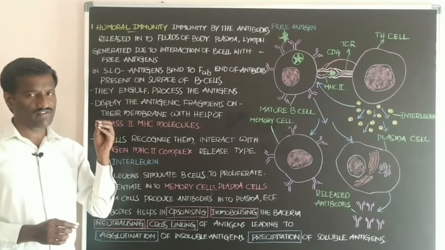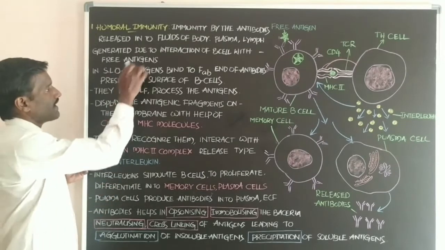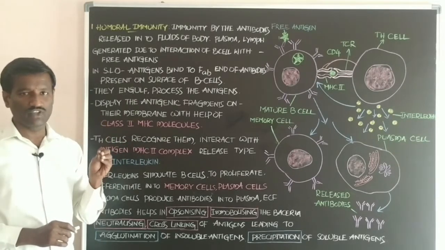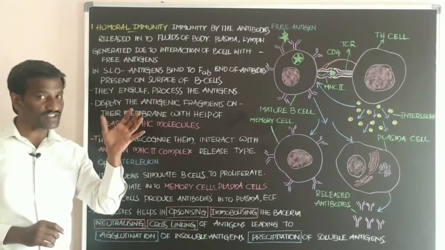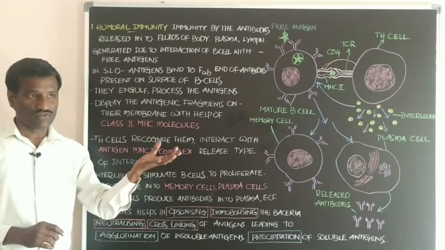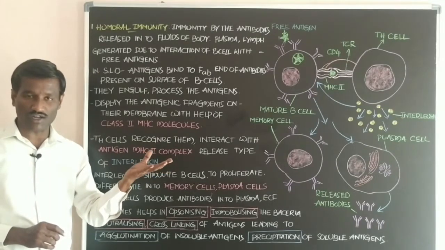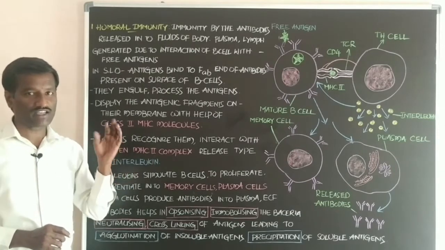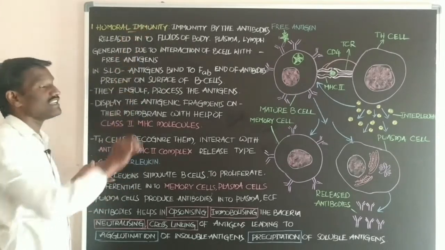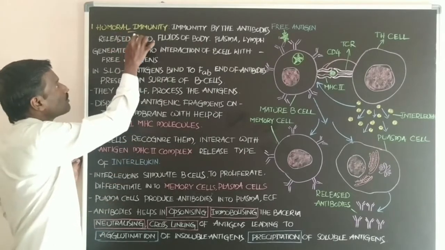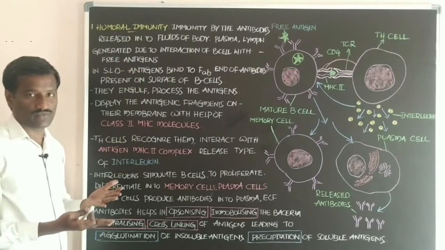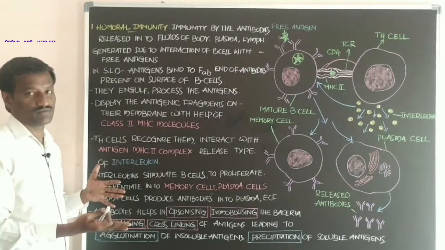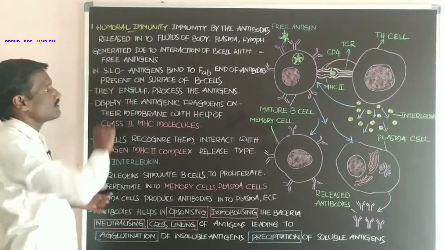Antigens are identified by the B cells, which are the main cells in the immune system. When free antigens are present in the body, they interact with the B cells. At that time, humoral immunity is generated. Humor means body fluid, student. These antibodies are released into the body fluids, so it is called humoral immunity.